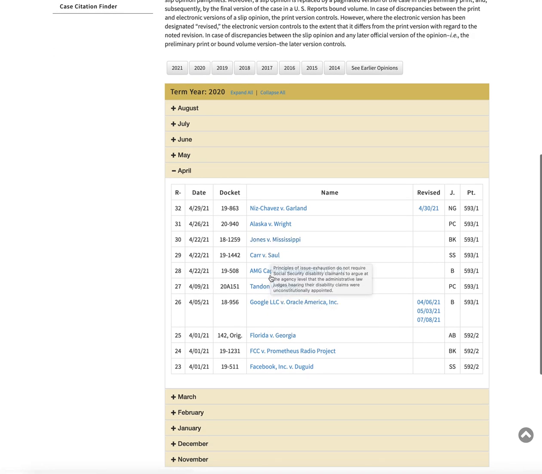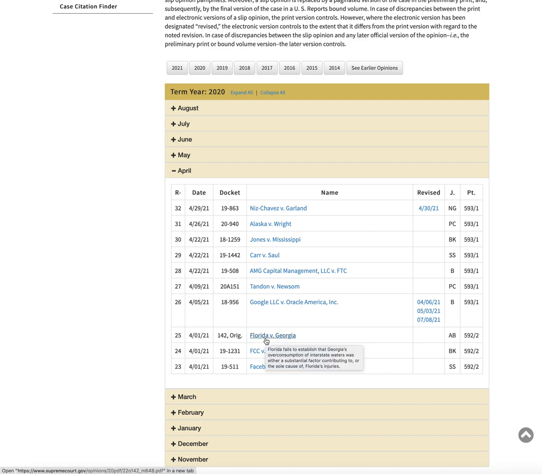So there's a couple of things. Number one, you can see a case down here, Florida versus Georgia. And it's two states involved in a case. And we're going to ignore those because those are cases in which the federal government has original jurisdiction. They get to decide disputes between the states. So this is a lawsuit in which the state of Florida or the state of Georgia has initiated action against the other. That's different than Jones versus Mississippi.